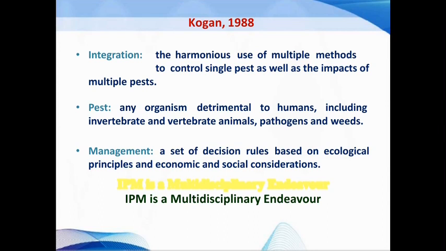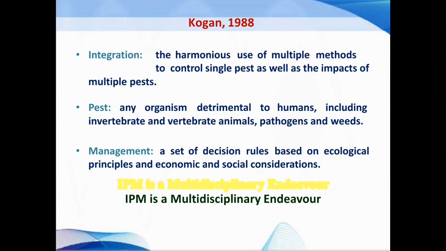Integration means the combined use of different methods and techniques of integrated pest management. The methods may be cultural, physical, mechanical, biological, chemical, or legal, and they are combinedly used to suppress the pest population. The pest population may be a single pest or the impact of multiple pests. Okay, that is integration. Then what is meant by pest?